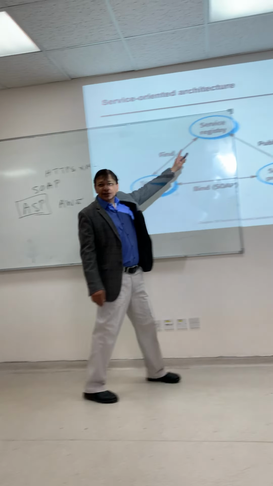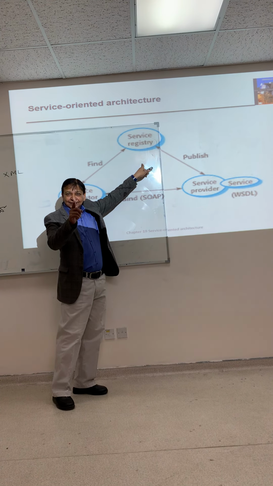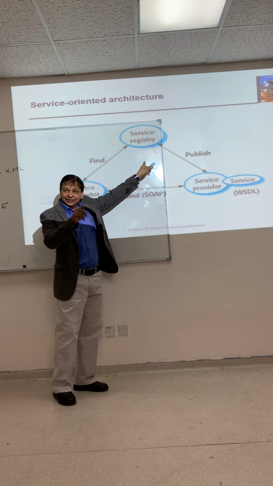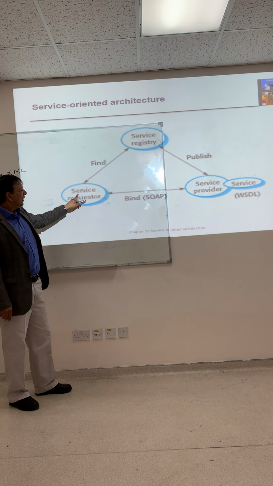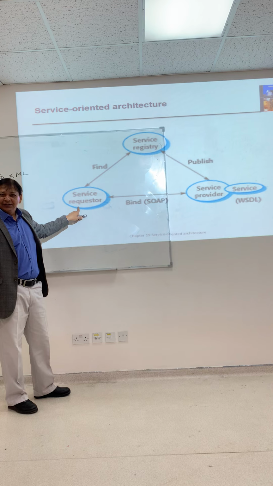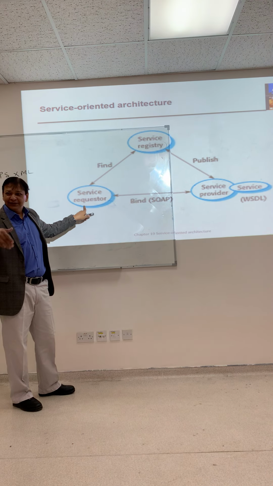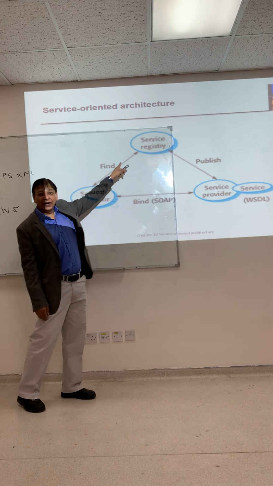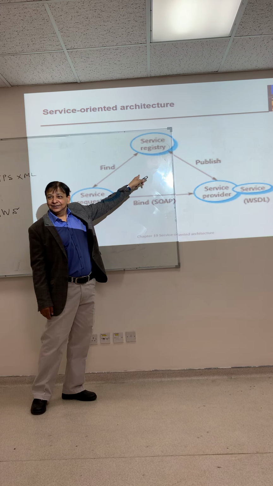So we have a service registry. You have to register your services. You have a service requester, like you are user, customer, you are a service requester, to find the desired service.